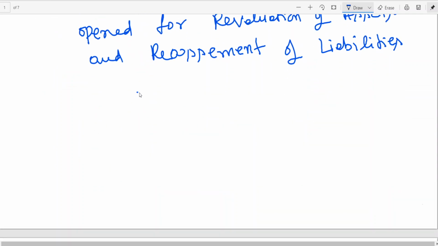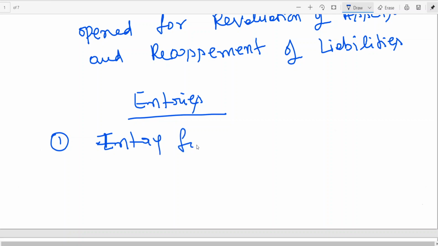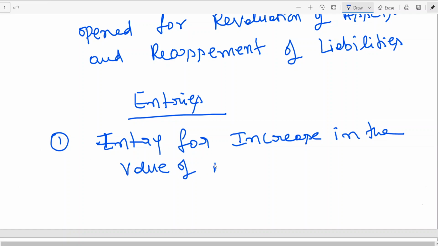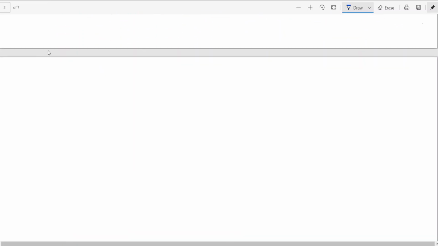Now, here I will be giving entries for revaluation, because sometimes they will be asking entry for revaluation. And today, just at the beginning of the class, I told you asset value may be appreciated or asset value may be depreciated. Here I am writing: entry for increase in the value of asset. When asset increases, asset account should be debited.